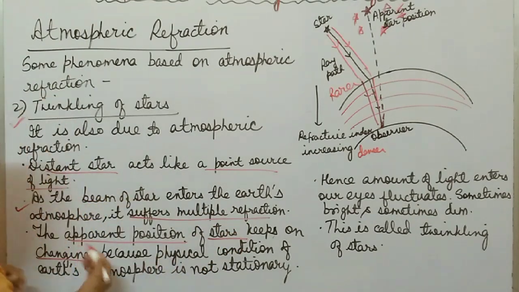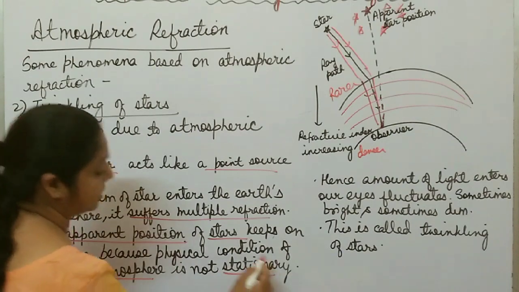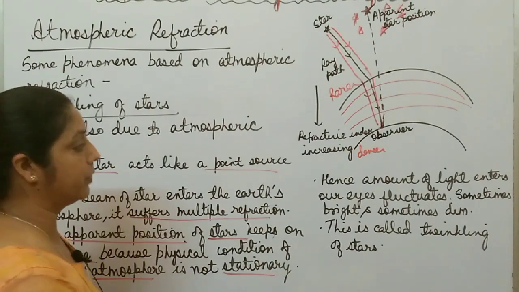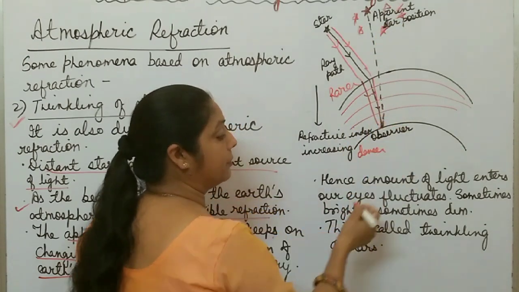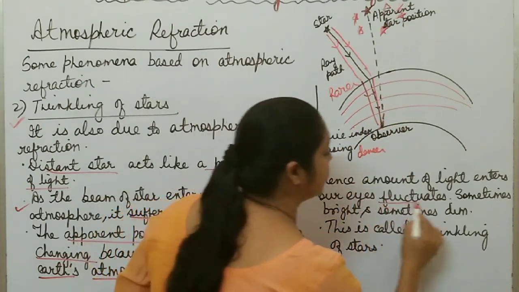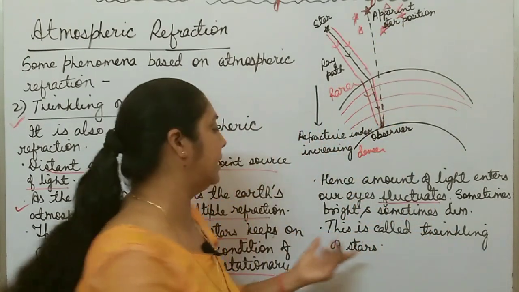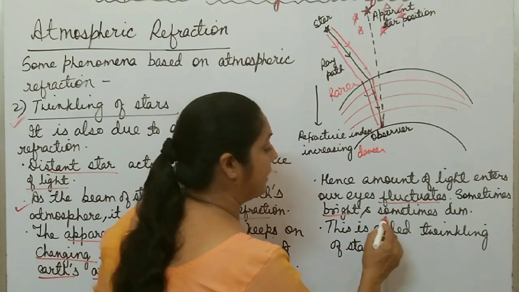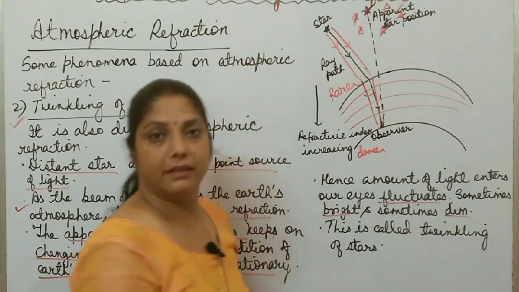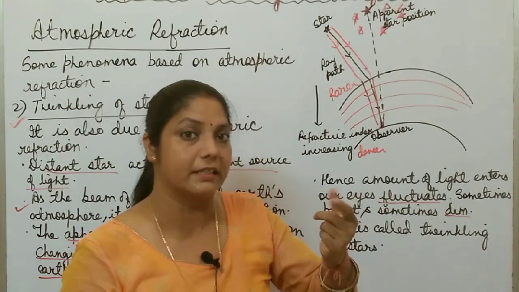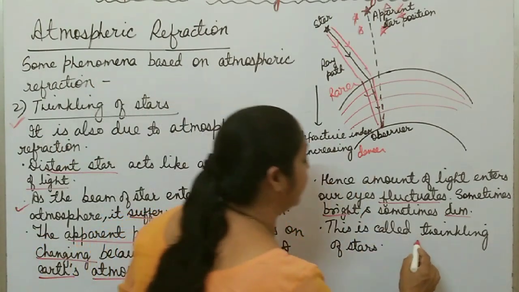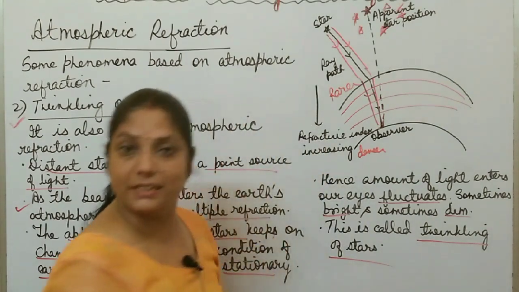This apparent position is not stationary. It changes continuously because the physical conditions of the Earth's atmosphere, like temperature and pressure, are not stationary. Hence, the amount of light entering the observer's eyes fluctuates. Fluctuates means sometimes it appears bright, and sometimes it appears dim. It means the amount of light entering the observer's eye flickers, and that effect is called twinkling of stars. Hope it's clear to all of you.